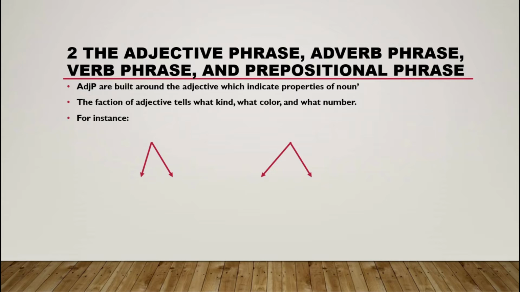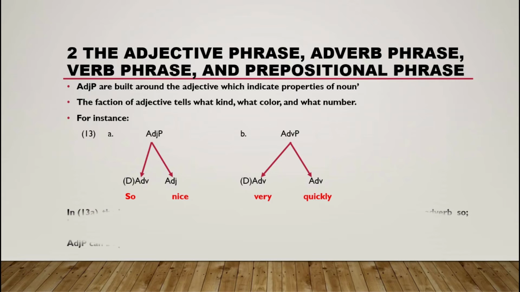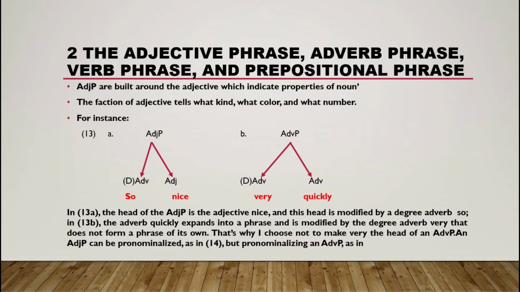So for instance, in 13a, the adjective phrase divides into branches. It means it divides into adverb, determiner, and adjective. Okay, so nice. Adverb phrases divide into adverbs and adverbs. So very quickly. Okay, that is modified.